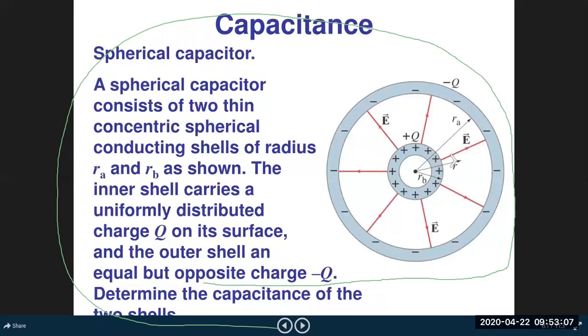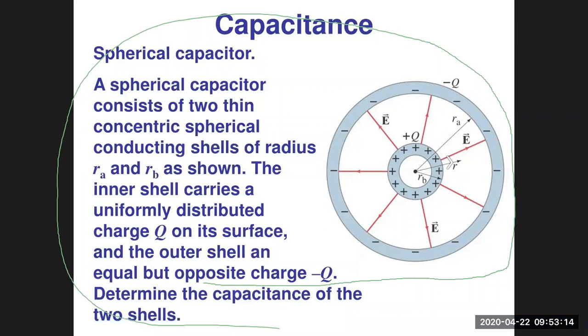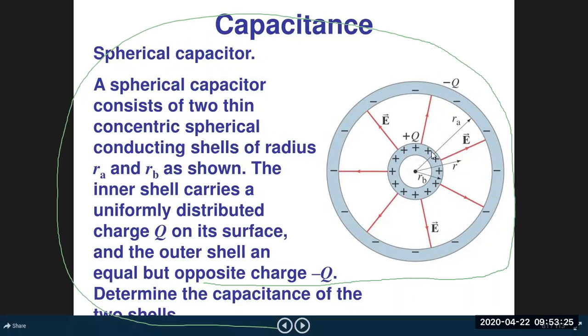And next, the next arrangement of conductors can be spherical in shape. So if you take two concentric conducting spherical shells separated by some insulating medium, let's say this is one of the shells, and this is the outer shell, and both are concentric, and the space between the two shells is filled by dielectric medium. Then this arrangement is called a spherical capacitor.